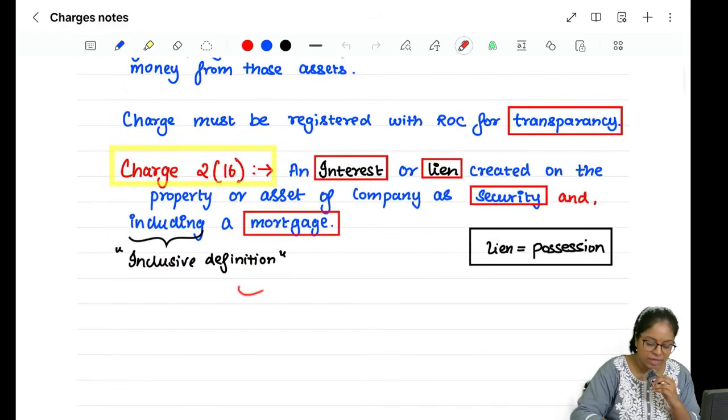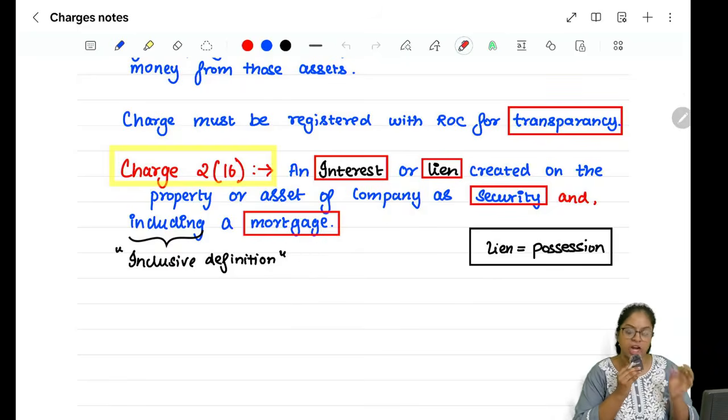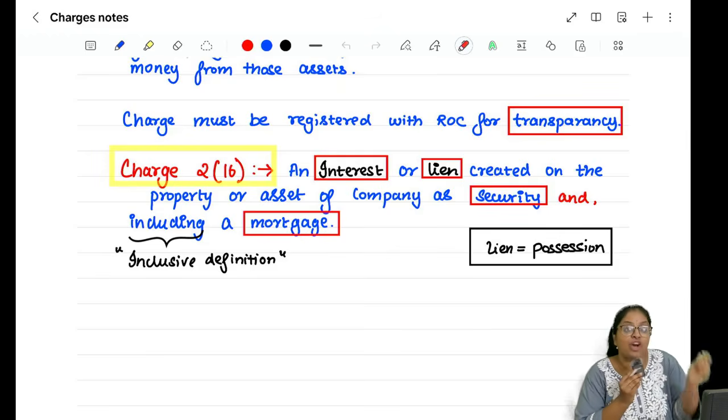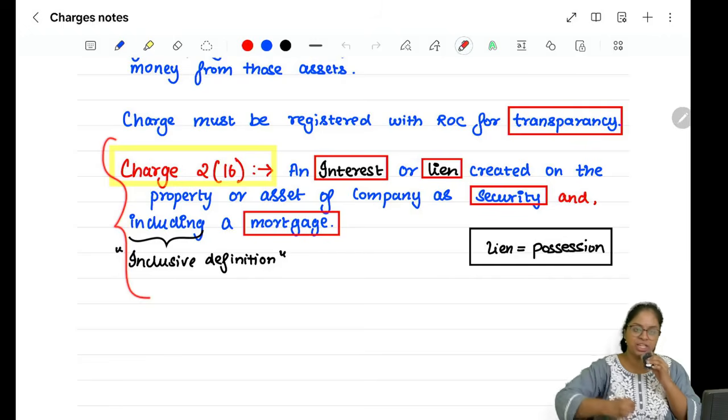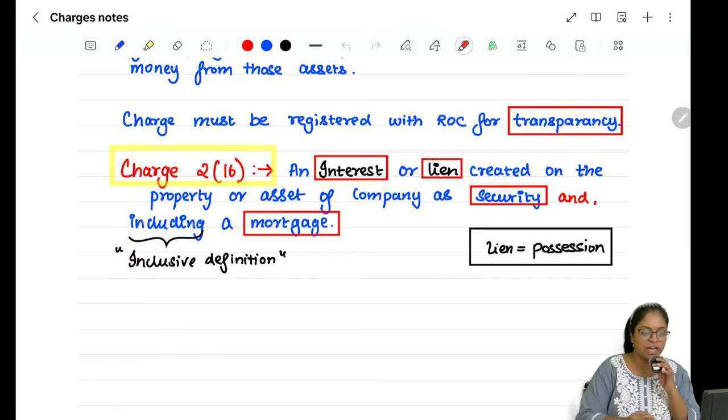First thing that we need to read is what is the definition of a charge. A charge is an interest or a lien which is created on a property or an asset of the company as a security including a mortgage. Ma'am, enna ma'am definition படிச்சிட்டீங்க எங்களுக்கு சொல்லி கொடுங்க. Yes, though it is revision, I will give you a coverage.